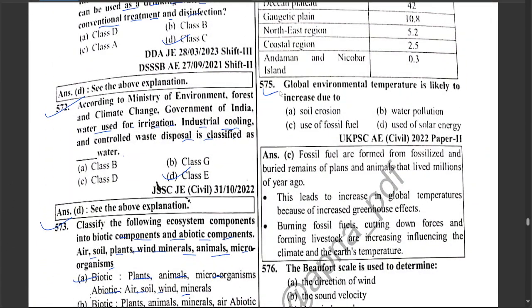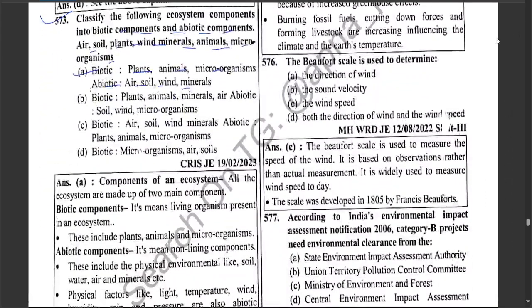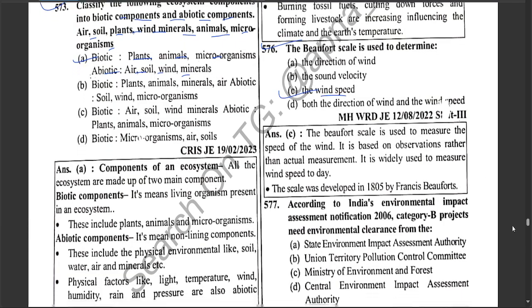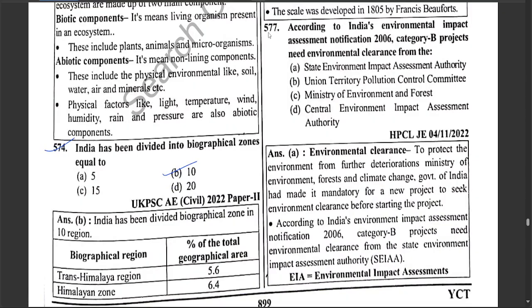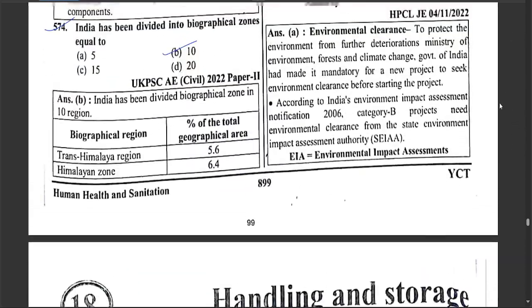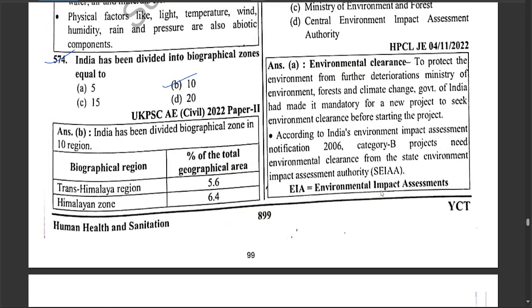Global environmental temperature is likely to increase due to use of fossil fuel. The Beaufort scale is used for determining wind speed. According to the Indian Environmental Impact Assessment Notification 2006, Category B projects need environmental clearance from the State Environment Impact Assessment Authority. Okay, here our Human Health and Sanitation unit ends.